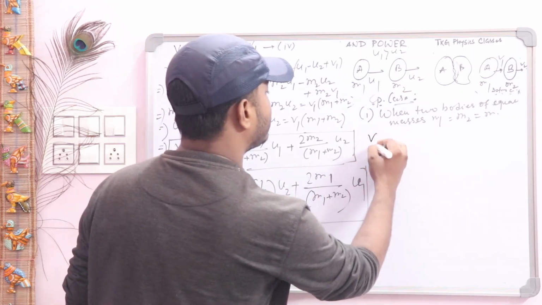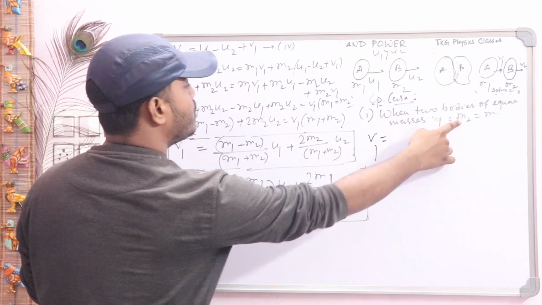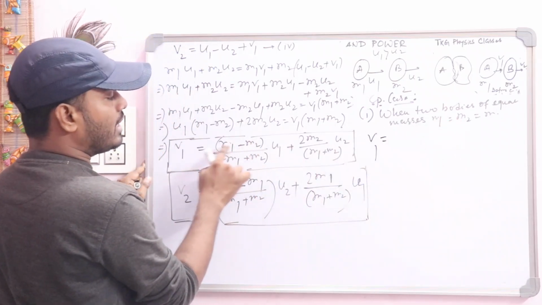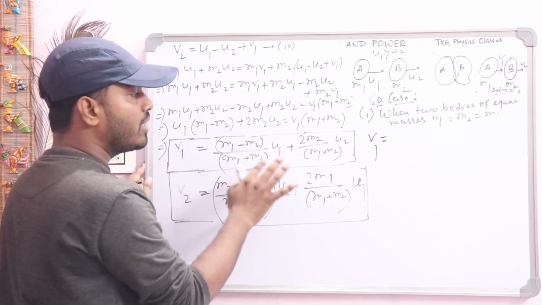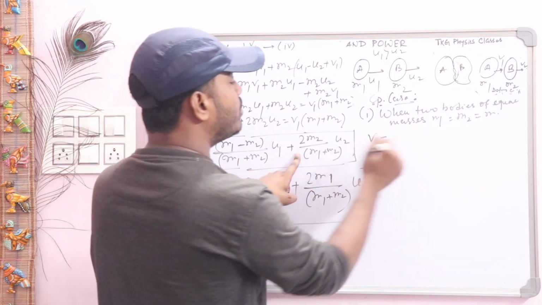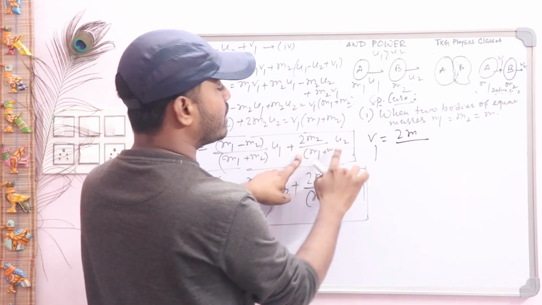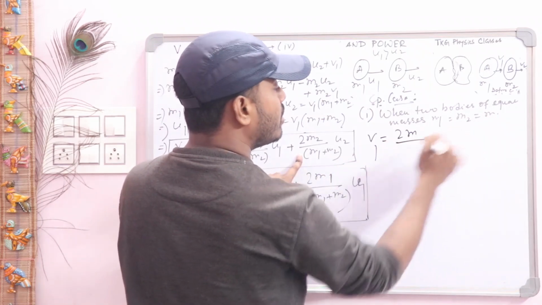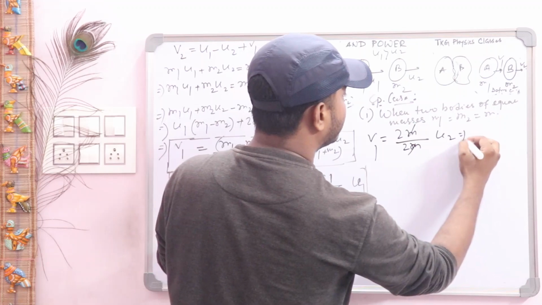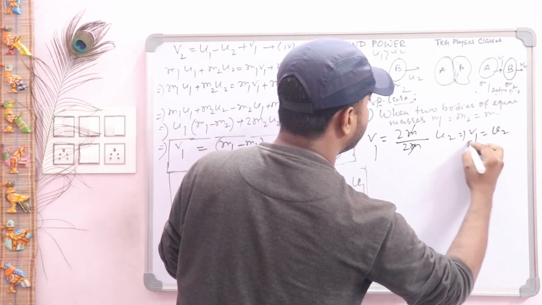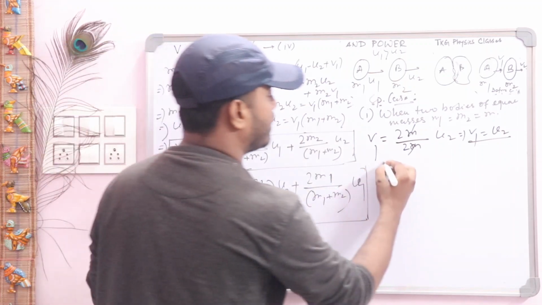So what will be the expression of v1? You see, m1 is m, m2 is m, so m minus m cancels out, so 0 multiplied by u1 is 0. So v1 will be 2m divided by m plus m, because m1 plus m2 are both the same, so this will be 2m and there is u2. So the expression of v1 will be exactly v1 equal to u2. Now you find v2. Find it.